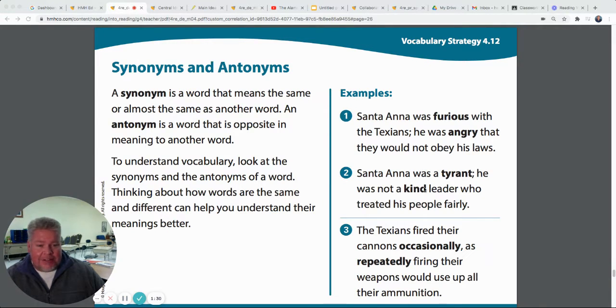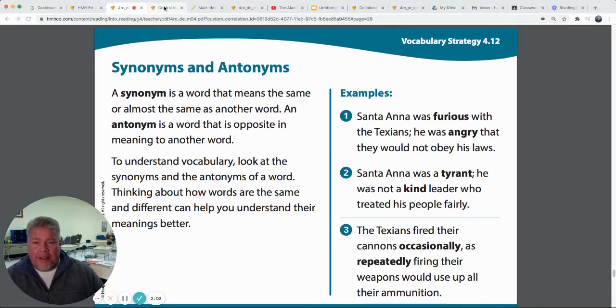They're opposites. The Texians fired their cannons occasionally, as repeatedly firing their weapons would use up all their ammunition. So occasionally and repeatedly, they're antonyms, they're opposites. Occasionally means, it's one of our vocabulary words, only once in a while. Repeatedly means over and over and over again. So synonyms and antonyms. Synonyms mean the same. Remember S and S. Antonyms mean the opposite.